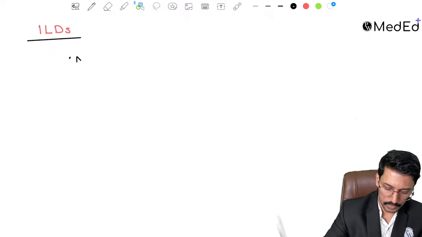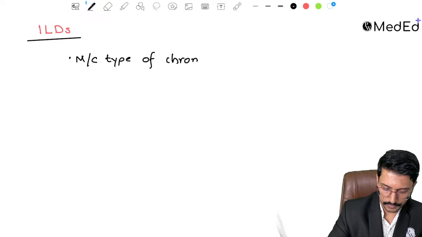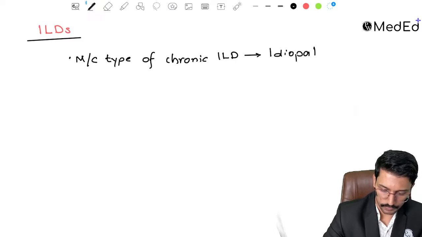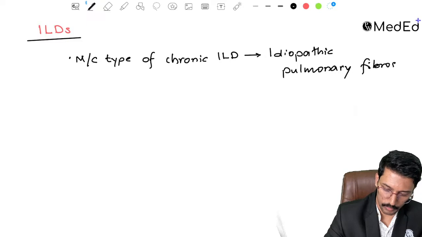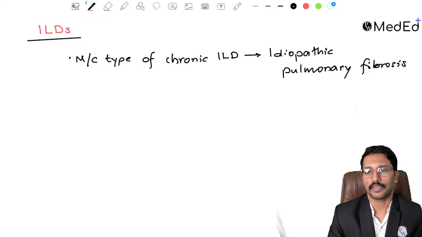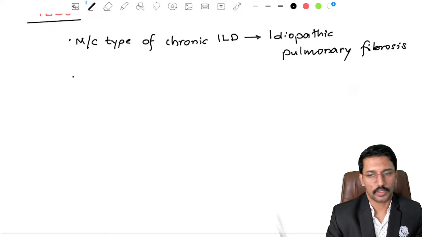They will ask you what is the most common type of chronic interstitial lung disease. The most common type of chronic interstitial lung disease is idiopathic pulmonary fibrosis. Idiopathic pulmonary fibrosis, that is the most common chronic ILD. Okay, then what else will they ask you about ILD?